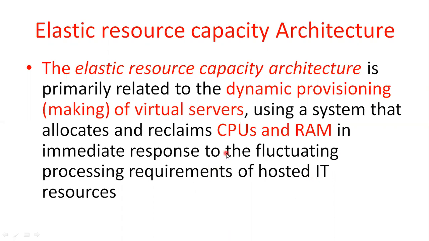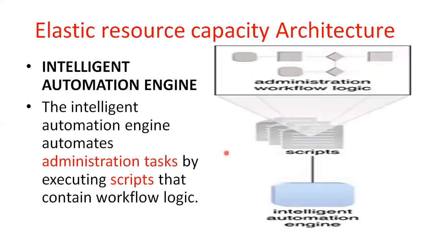That is simple information about the elastic architecture. As per the requirement of the consumer, you are going to produce the number of virtual servers. That is the main intention of elastic resource capability architecture.